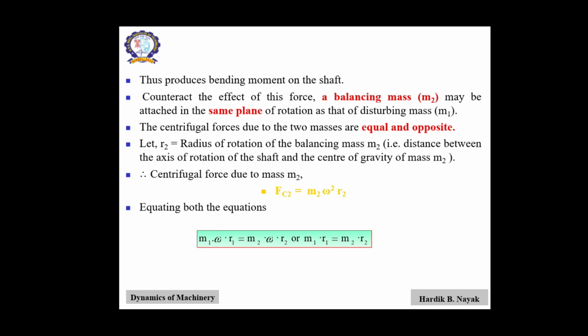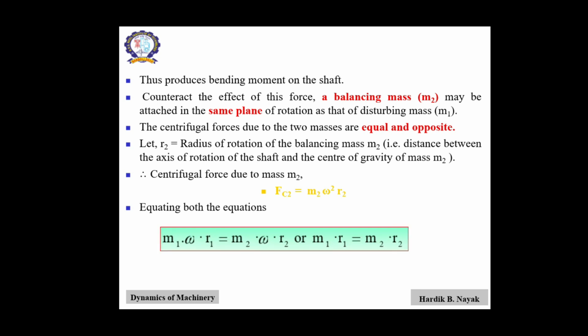This is the equation for balancing of a rotating mass by a single mass rotating in the same plane. So if we have the values of r1, r2 and m2 or m1, we can find the balancing mass value from this formula.